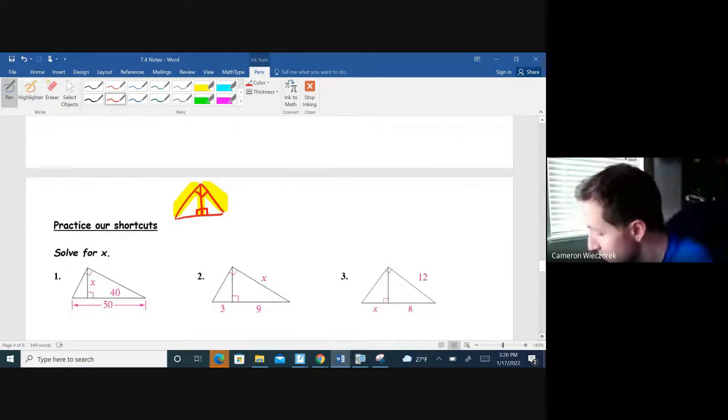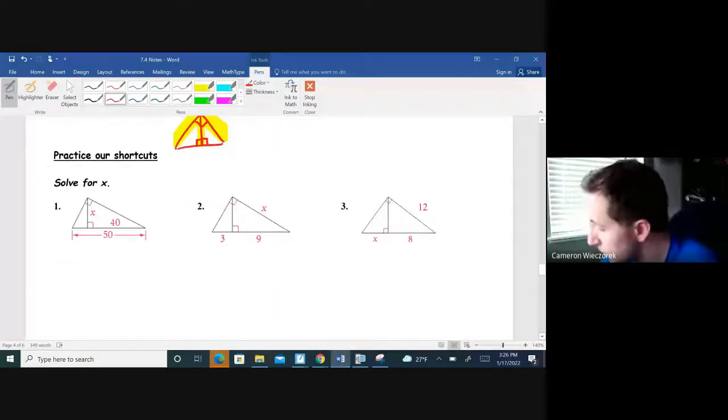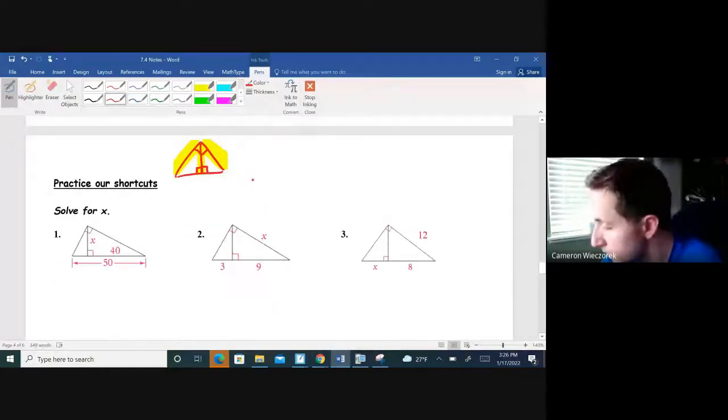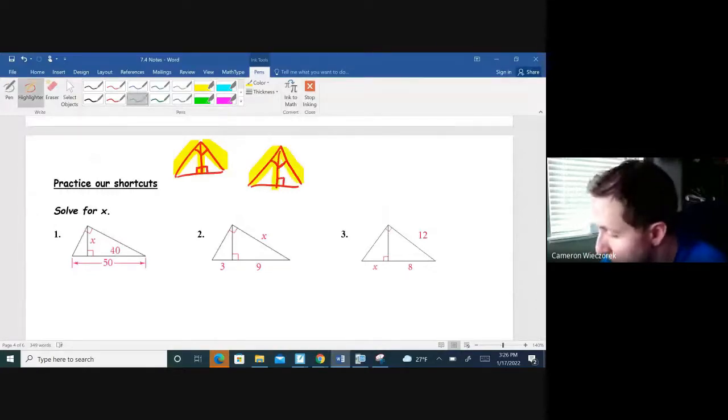So at this point, we want to be able to use the shortcuts in order to solve for missing side lengths in the triangles. What you have to figure out with these examples is which of the three yellow pieces of the diagram we want to be our geometric mean. It's either going to be the left side, the right side, or the altitude. And it really just depends on which values are given in the problem.